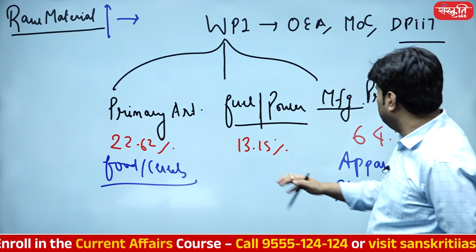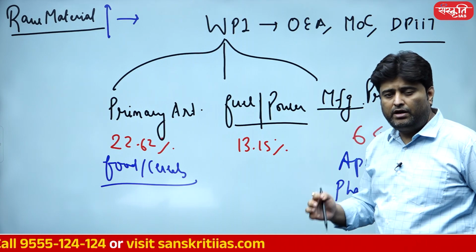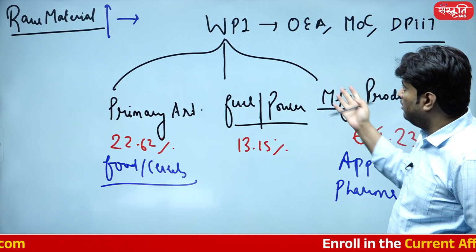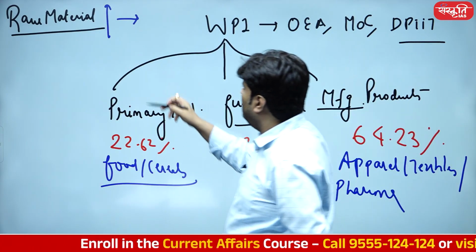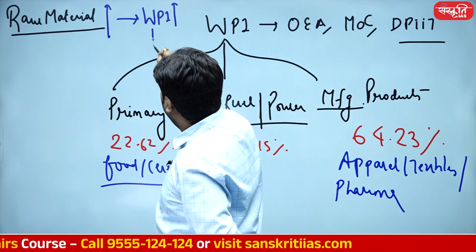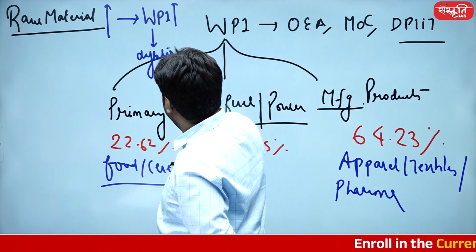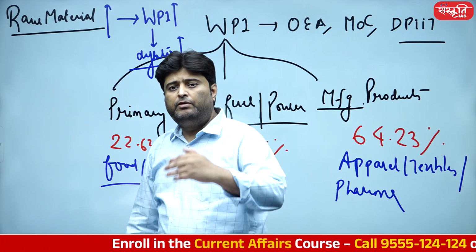If raw material price goes up, manufactured products will become more expensive. It is definitely going to get more expensive. After all, manufacturing solely depends upon the raw material price. Now if raw material price goes up, WPI goes up. If WPI goes up, the deflator would be very high. Why exactly would the deflator be very high?